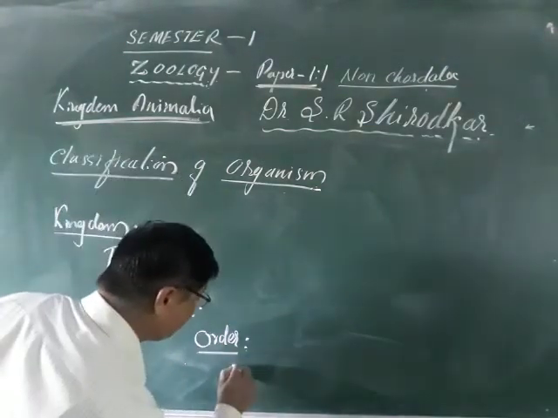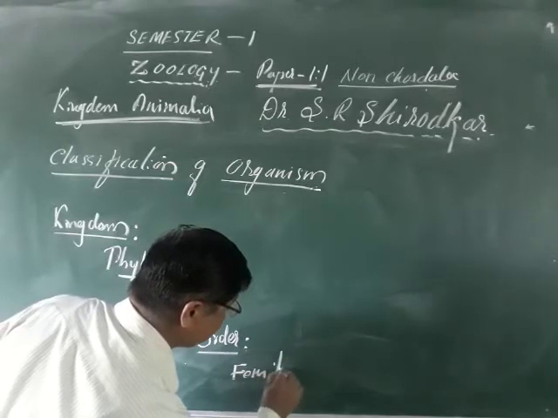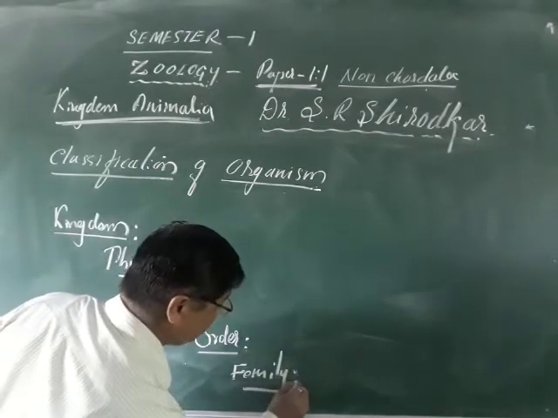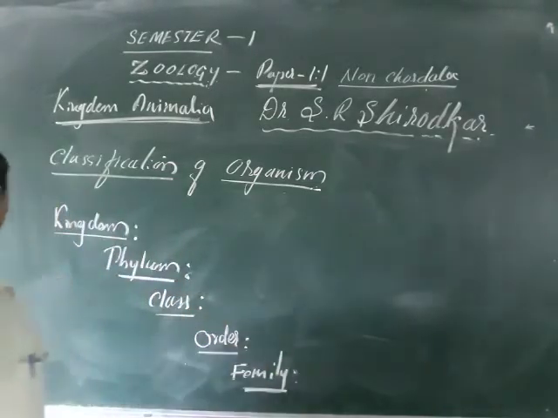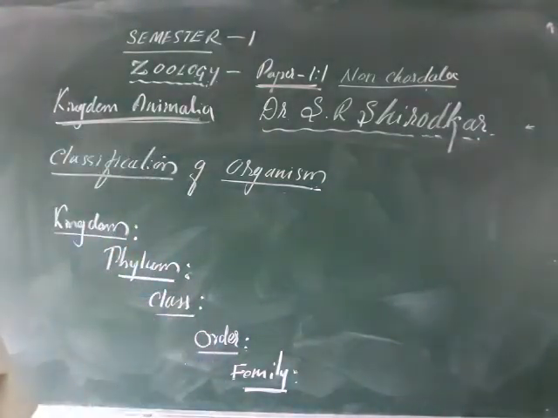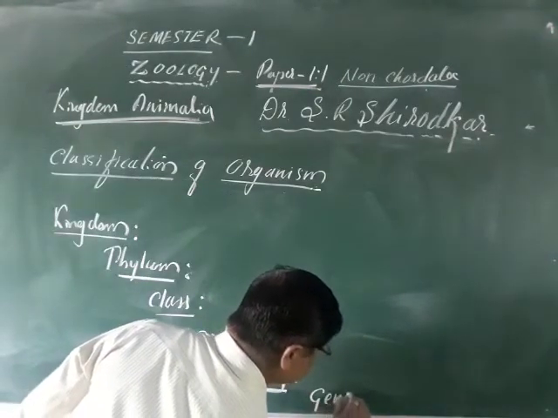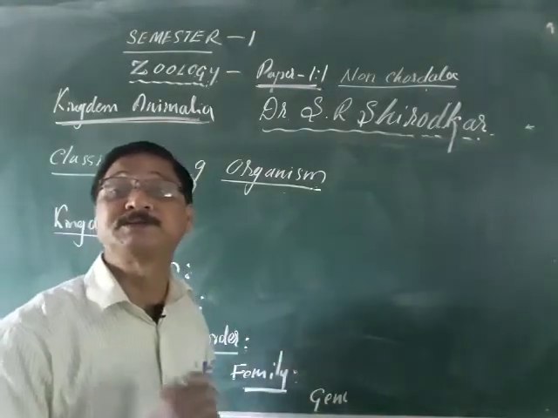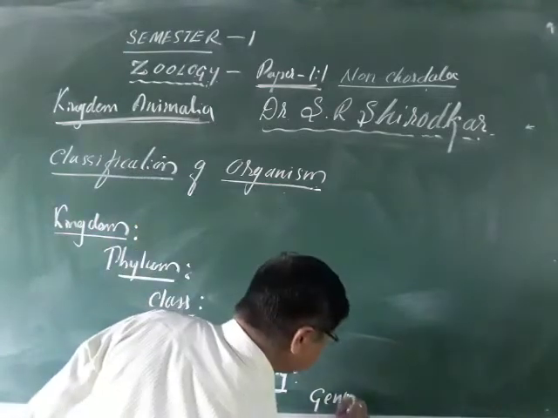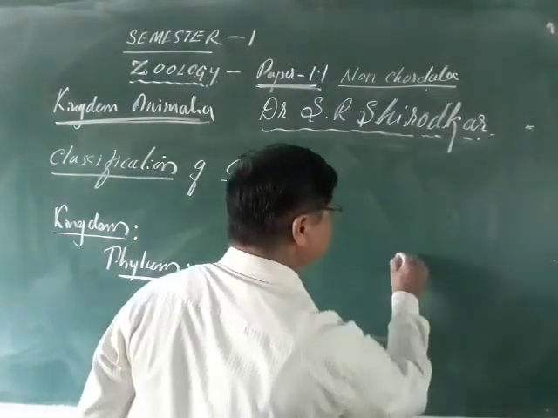After the order comes the family. The family is followed by the genus and then the species. Are you able to see? Yes, genus, and the next is called the species.